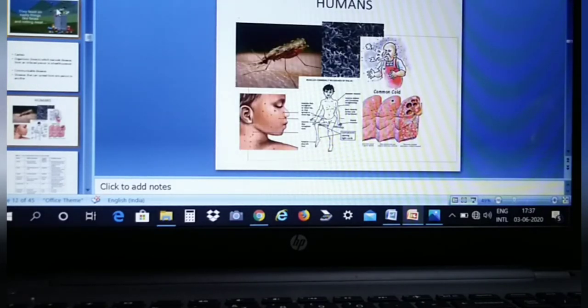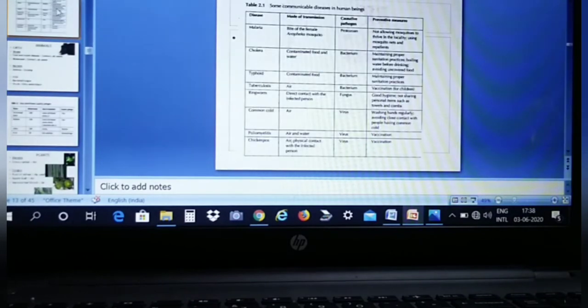See, these are the different ways humans get infected due to microorganisms in the environment. Different diseases are caused, and it is shown in the picture over here, common cold and all. So you can make a point here. Chicken pox is a virus which is attacking the human body. Common cold, again a virus attacking the human body. Next you have some communicable diseases in human beings.